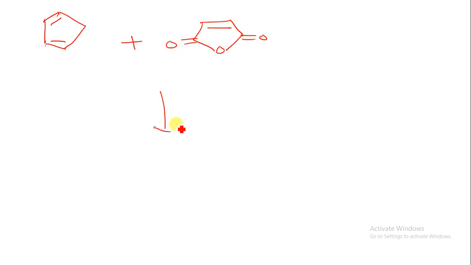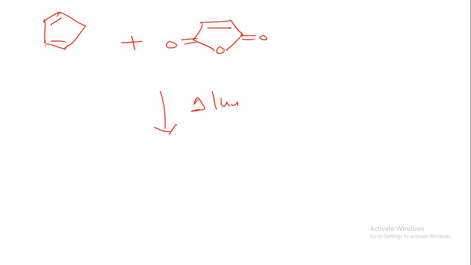So I will give you one more example for this, okay. Let us say suppose we are having a cyclopentadiene molecule like this. This is the cyclopentadiene molecule. Now we are having maleic anhydride, okay, that is the anhydride structure. So here we are having double bond O, double bond O. So now how can we go for the thermal and photochemical reaction?